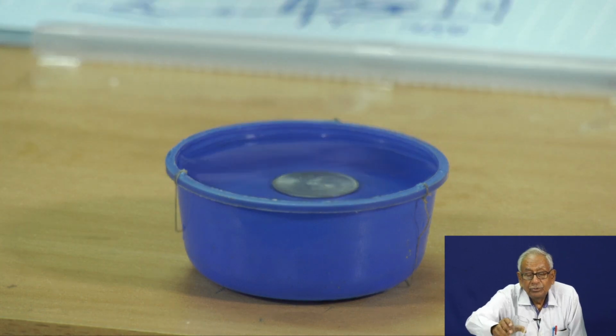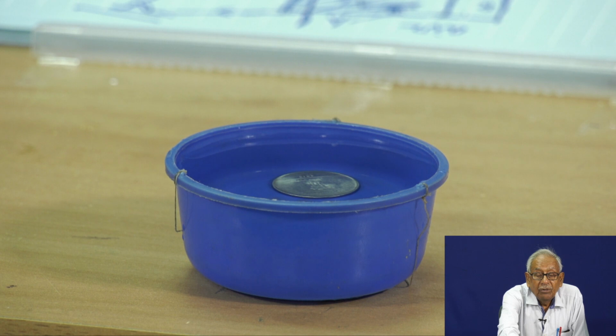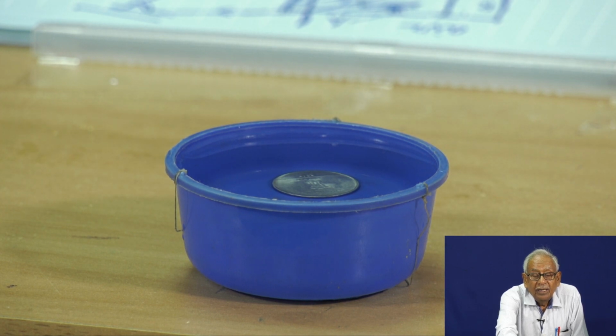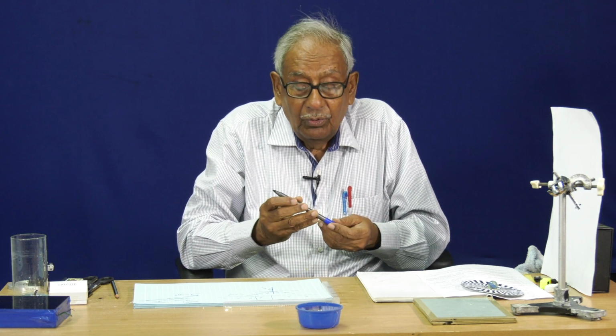Now, I can also see the coin, and can you see the coin? You can also see the coin, maybe partially, does not matter. Initially you cannot see it, why can you see it now?